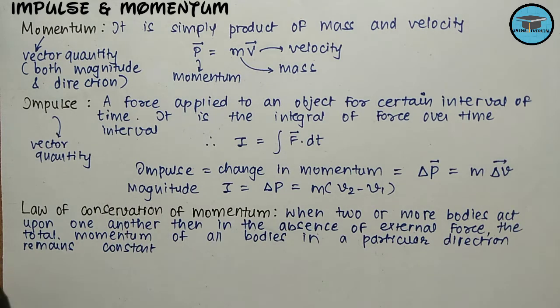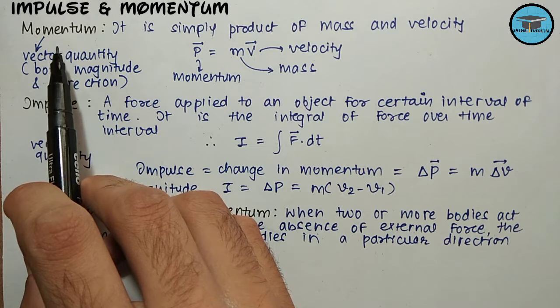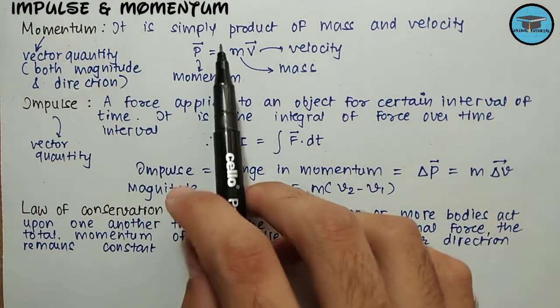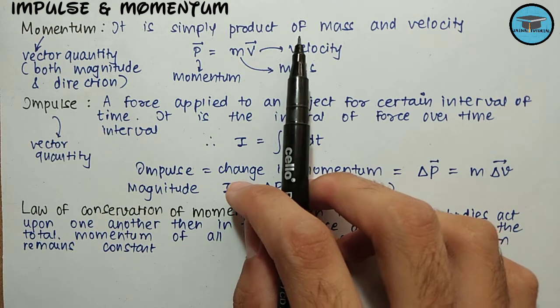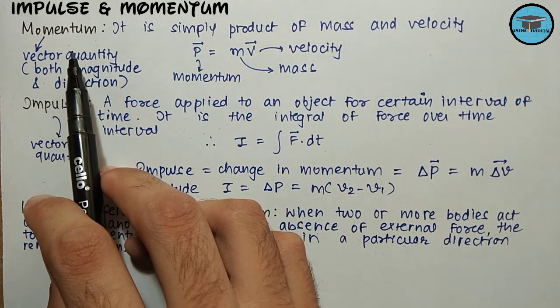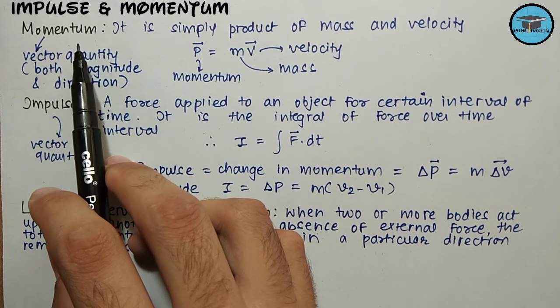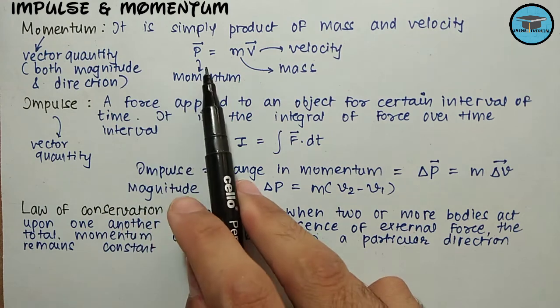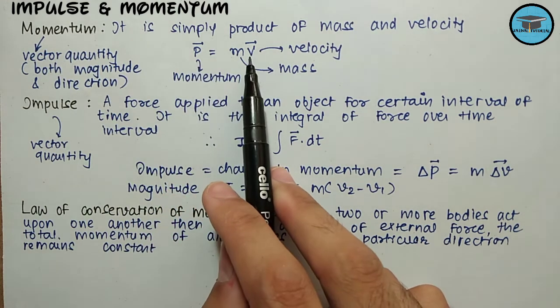So first of all, let us understand what momentum means. Momentum is simply the product of mass and velocity, and since velocity is a vector quantity, momentum is also a vector quantity. That means momentum has both magnitude as well as direction, and it can be given as p = m v.